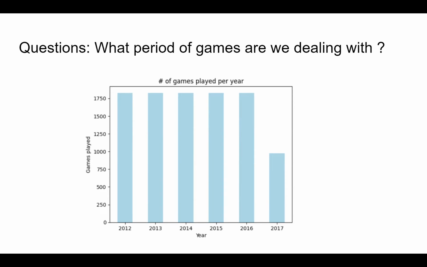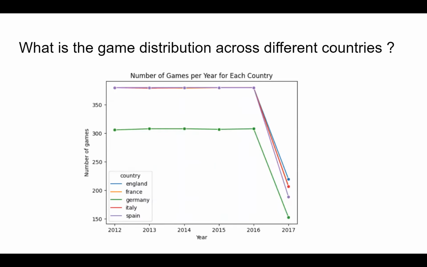From 2012 to 2016, the number of games played is fairly even, so we can be assured that there is no bias in the data for a particular year. Also, in 2017 the number is low, because that is when the data stops and we do not have any further data. So we only have partial data for 2017.